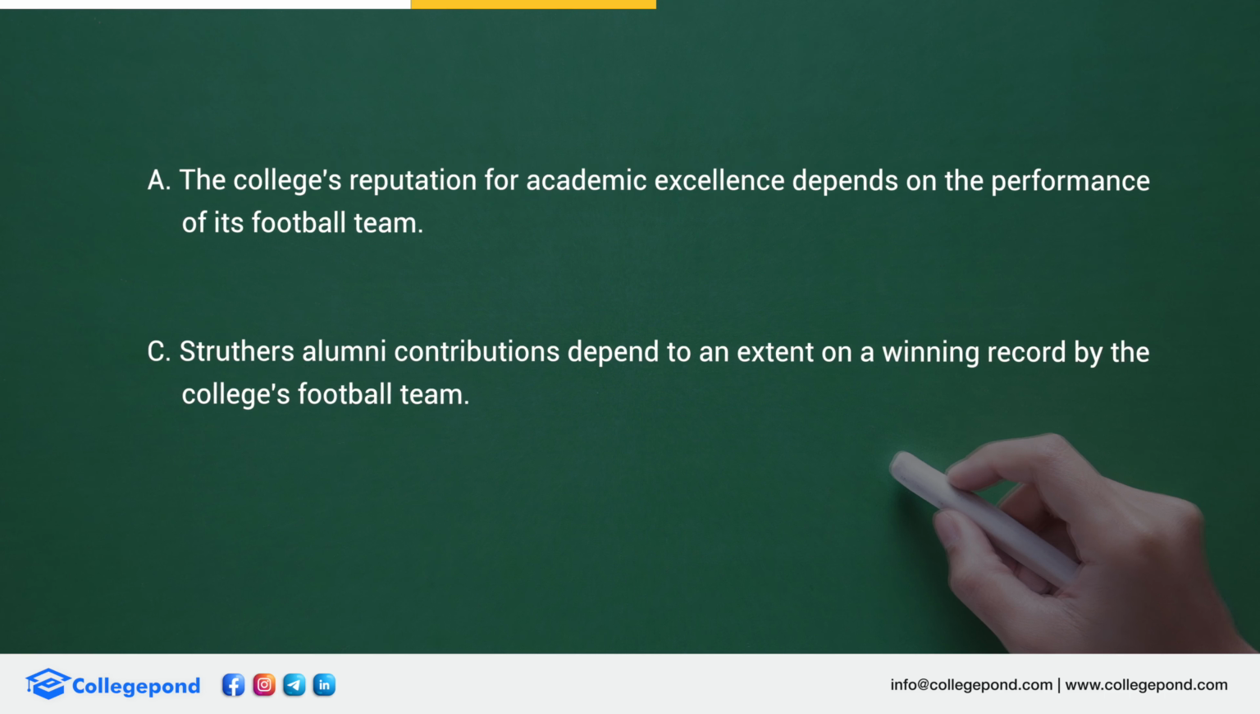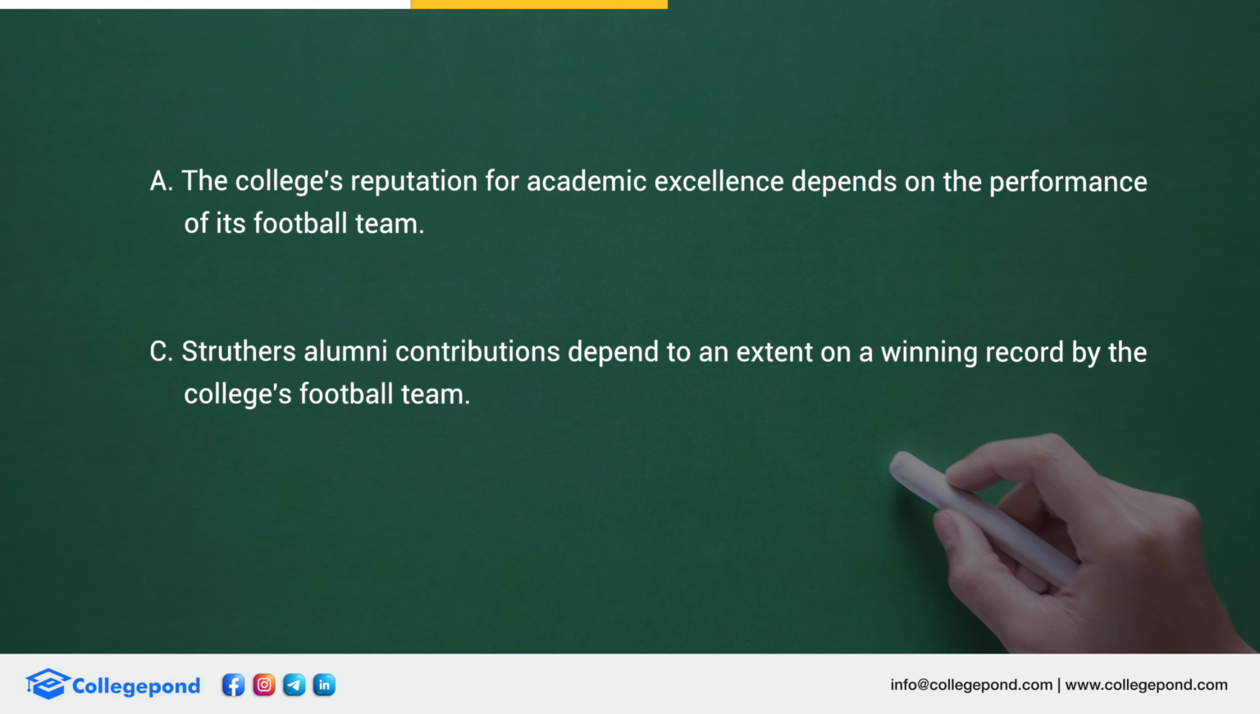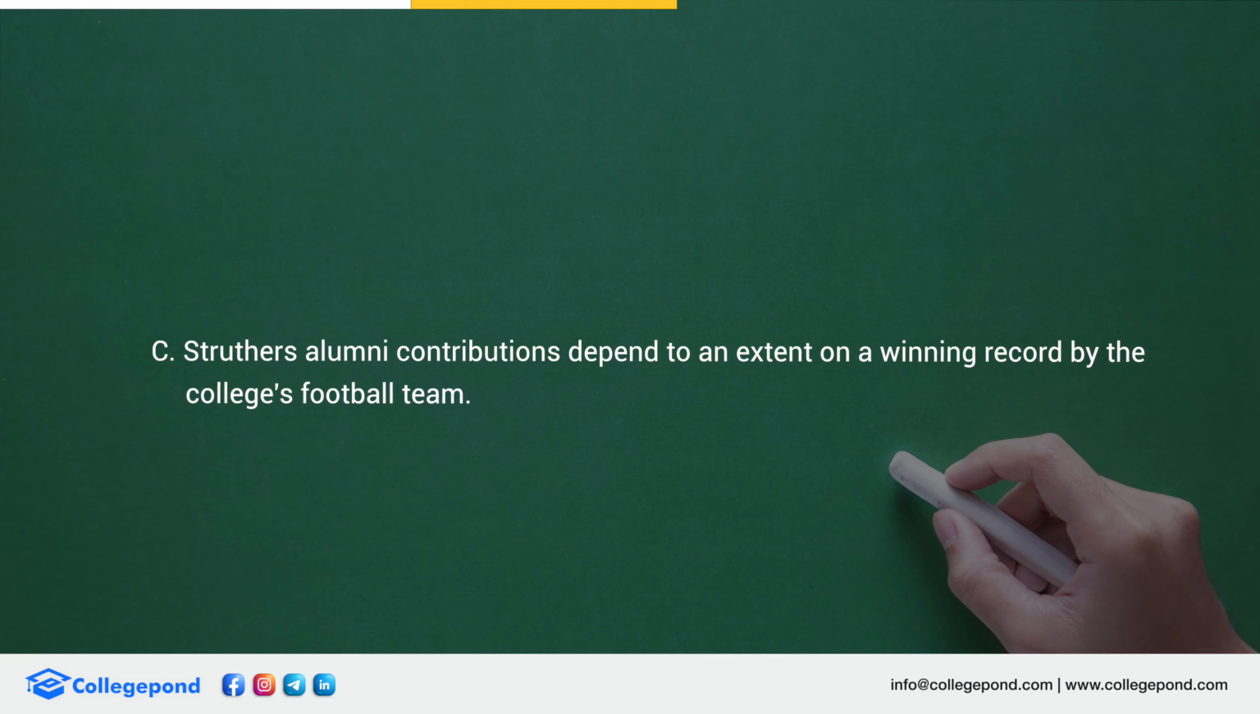C says the alumni contribution depends on the extent of a winning record by the football team, which is written over here, that because they lost, there would be a reduction in the contribution. That means the contributions depend on the winning record. If you lose, you can expect less money, which is making sense. Okay, it is making sense. I'm going to tick right now over here.